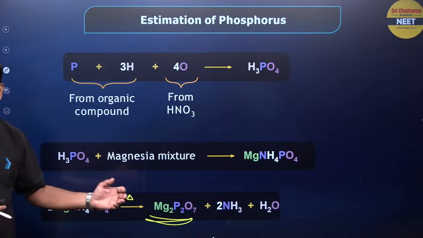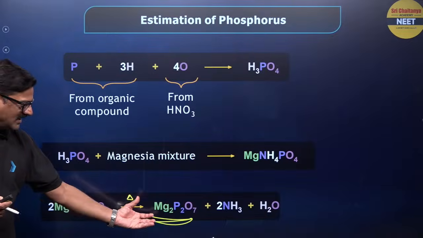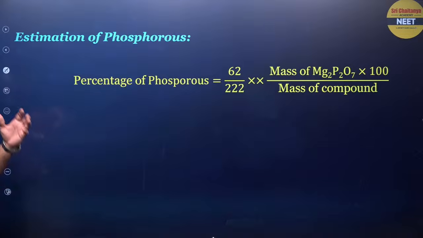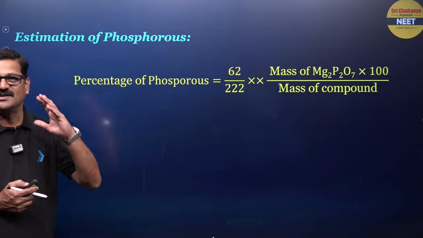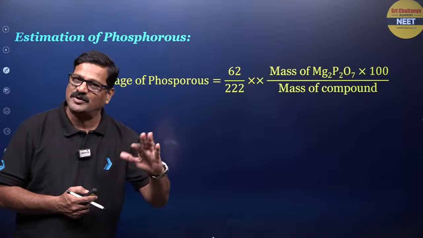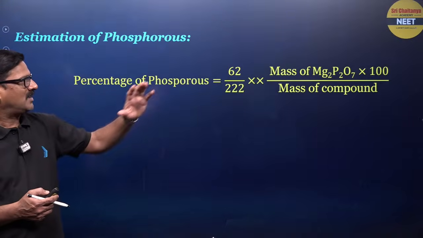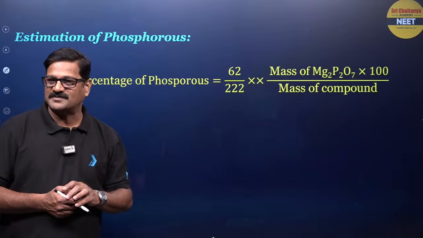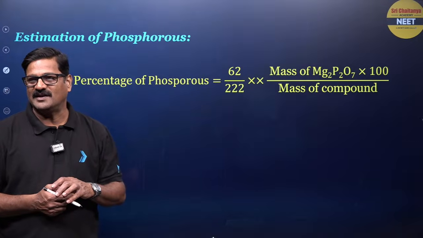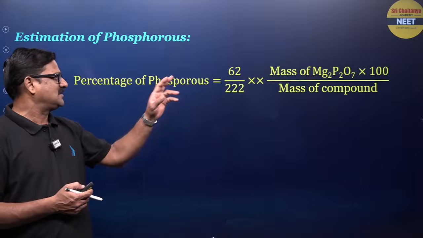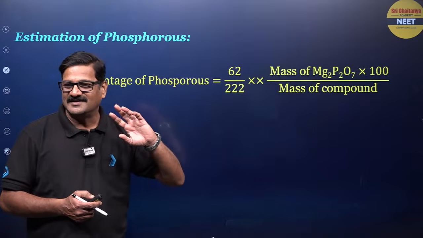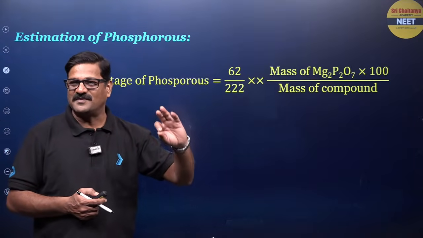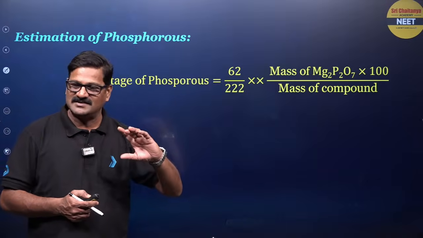This magnesium pyrophosphate mass is collected, and percentage of phosphorus is equal to 62 by 222 into mass of the magnesium pyrophosphate upon mass of the compound into 100. So what is the 222 here? Molecular mass of Mg2P2O7, right?